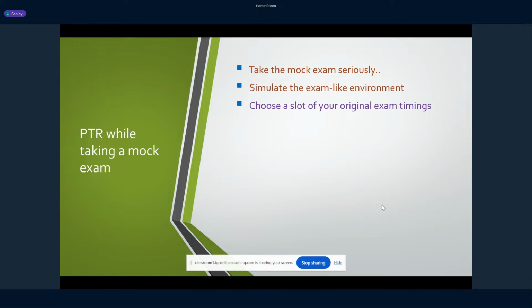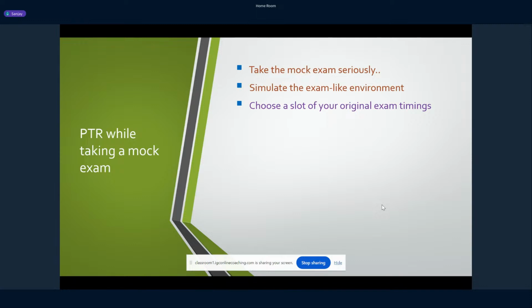Now this mock exam could be ACE's mock exam, and ACE gives very good mock exams, right? So you can take up the full-length mock tests, or if not, in case you want to practice the previous year paper, take each previous year paper as a full mock exam, and sit for the complete 3 hours, dedicate your time from 9:30 to 12:30 and attempt the exam. Okay. If you do it in this slot, it would be better and you will feel comfortable on the exam day.